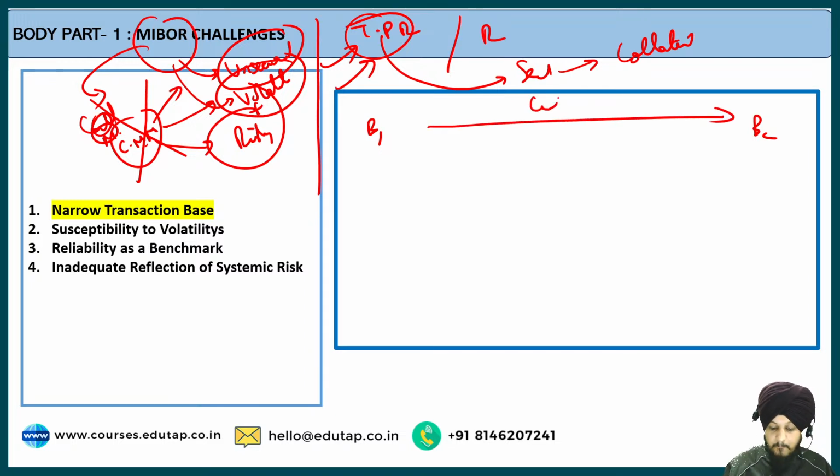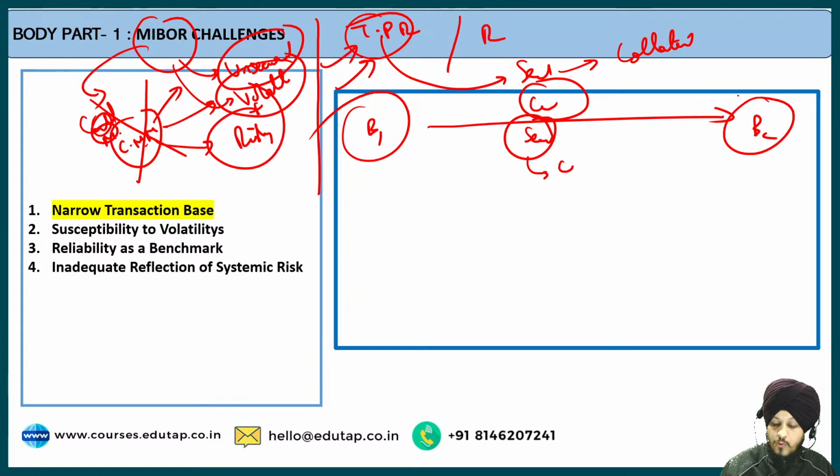If one bank gives a loan to the other, an interbank lending, then this loan is going to be very much secured, backed by collateral. In between there is a third party, which can be a custodian or a clearing house. What is the job of this third party? It manages the collateral to ensure that whatever transaction is happening between bank 1 and bank 2 happens in a safe, smooth and secure manner.